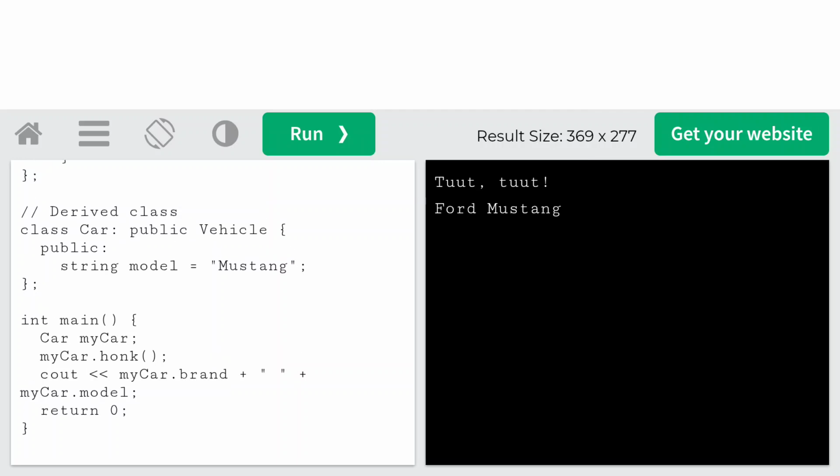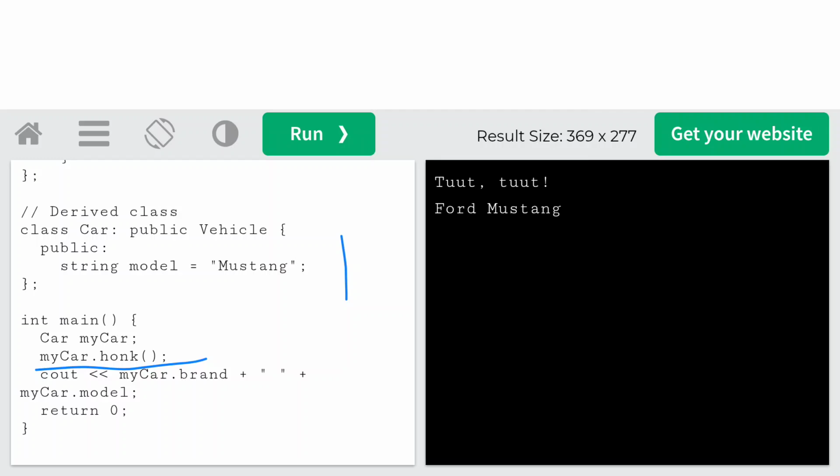In main, we created an object for the derived class, that is the child. Car is the derived class, and we created an object named my car. My car is an object which calls a member function called honk. But honk is a function of the base class, and we can access it by using this car object.